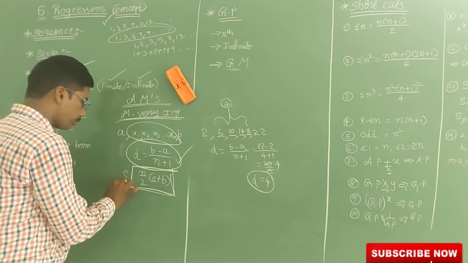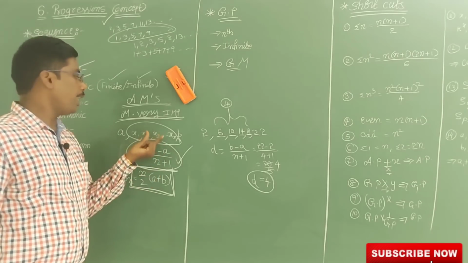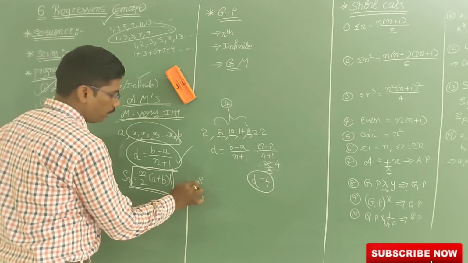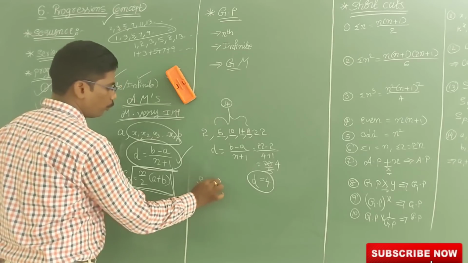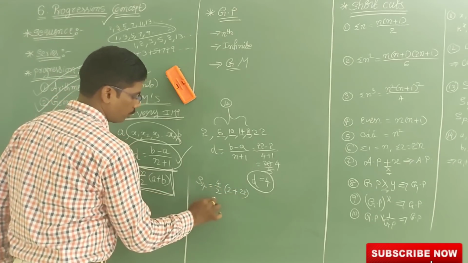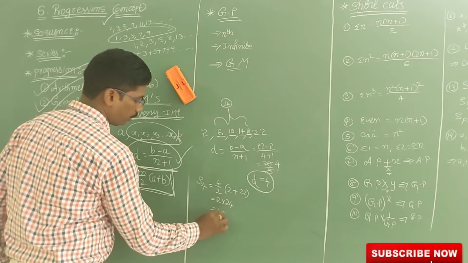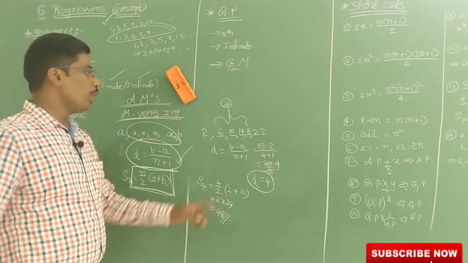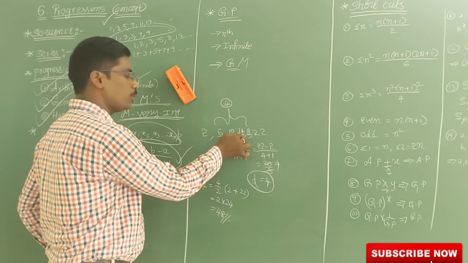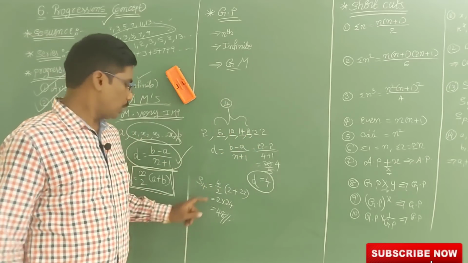What is this n? It is the sum of the n arithmetic means which are between A and B. Now using this, S4 is 4 by 2 into (2 plus 22). So 4 by 2 means 2, 2 into 24, that is 48. 2 24s are 48. Now if you add these 4 numbers you will get 48. See here: 2 plus 6 is 8, 8 plus 10 is 18, 18 plus 4 is 22, 22 plus 10 is 32, 32 plus 10 is 42, 42 plus 6 is 48. So I got the 48.